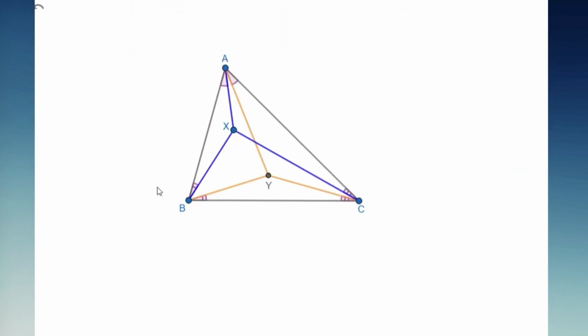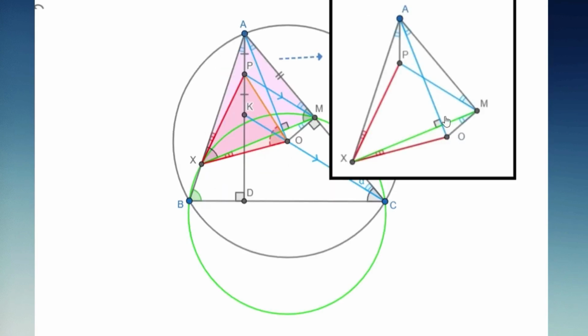The isogonal conjugates theorem says that if three Sevian lines meet at one point, say X, then their reflections with respect to the angle bisectors will meet at one point, say Y. And Y is called the isogonal conjugate of X. But for isogonal conjugates, either both lie inside the triangle or both lie outside it. So let's think a bit further.